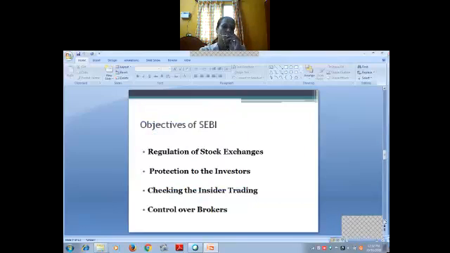Okay, so objectives of SEBI. What are the objectives we are having? Regulation of stock exchanges, protection to the investors, checking insider trading, control over brokers. Regulation of stock exchanges, first we are going to see. The first objective of SEBI is to regulate stock exchanges. Already I said, they will control and regulate the stock exchanges so that efficient service may be provided to all the parties operating there.